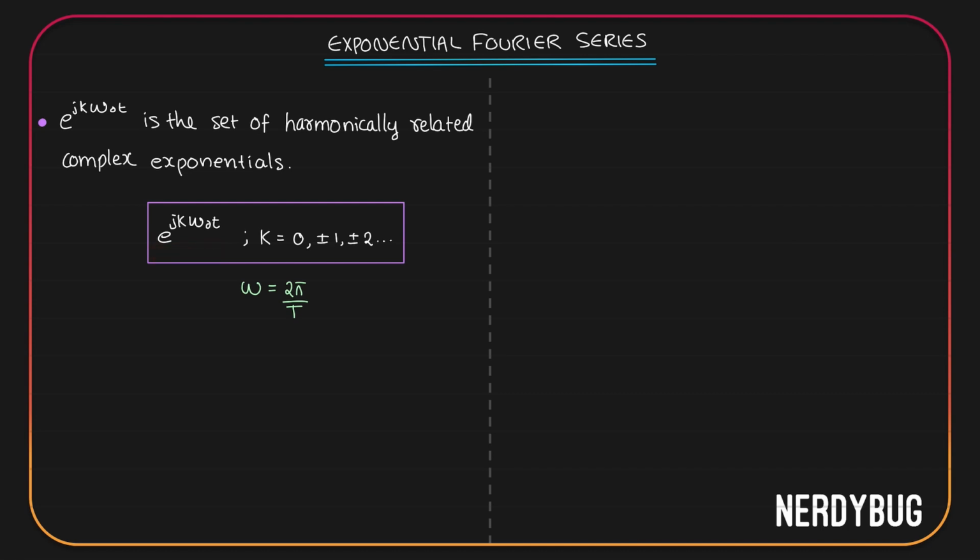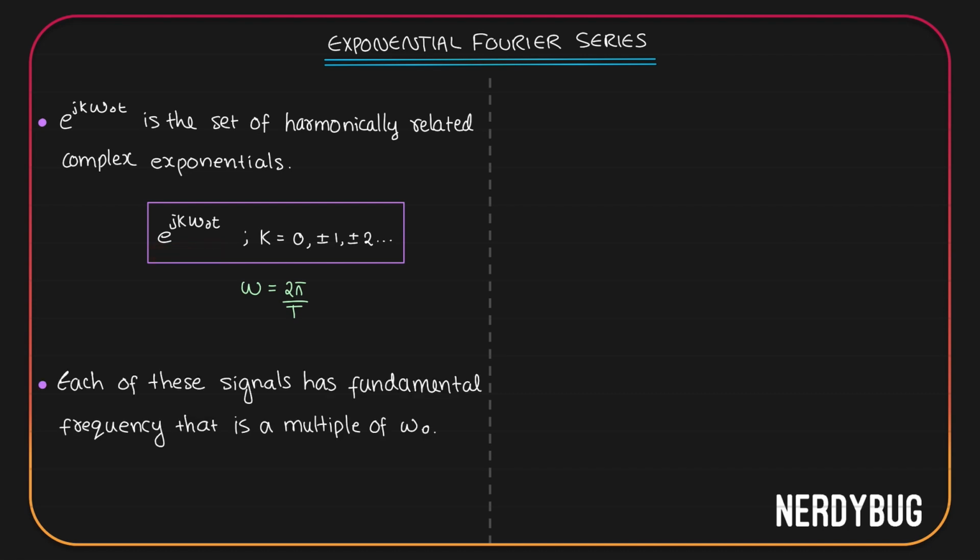It goes on like that. That is, each of these signals has a fundamental frequency that is a multiple of omega naught. For k equal to 0, you get 0 times omega naught. For k equal to 1, you get 1 times omega naught. For k equal to 20, you get 20 times omega naught. That is why we say they are harmonically related. So in general, for the kth signal, the fundamental frequency is k multiplied by omega naught.